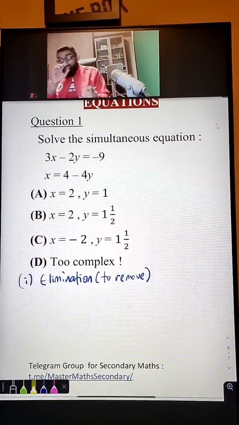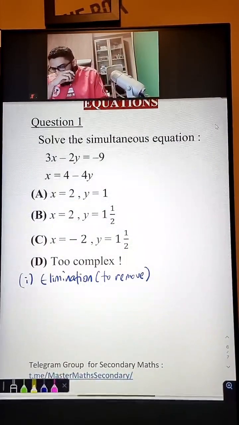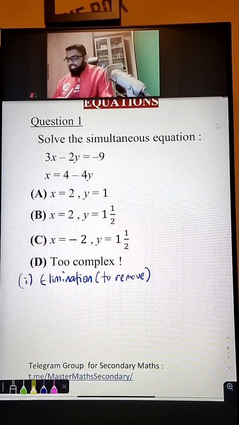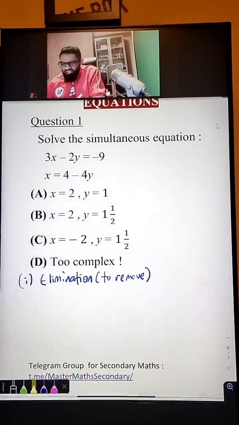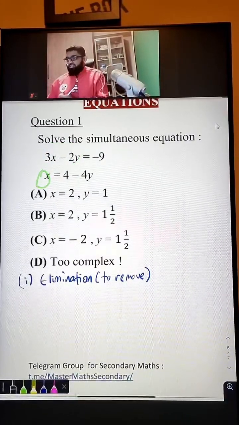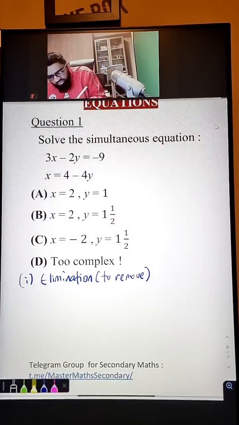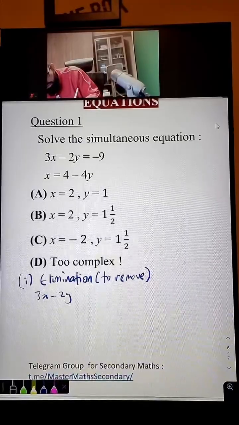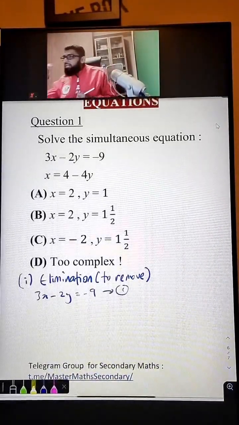Now, before we remove or eliminate anything in this example, can you see that the equation is a bit weird? The first equation has x and y on one side. The second equation, only x on one side. Doesn't make much sense. So what you can do now is write 3x minus 2y equals negative 9. You keep this first equation as such.